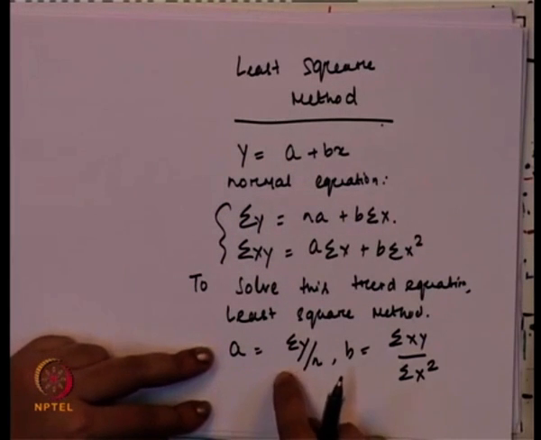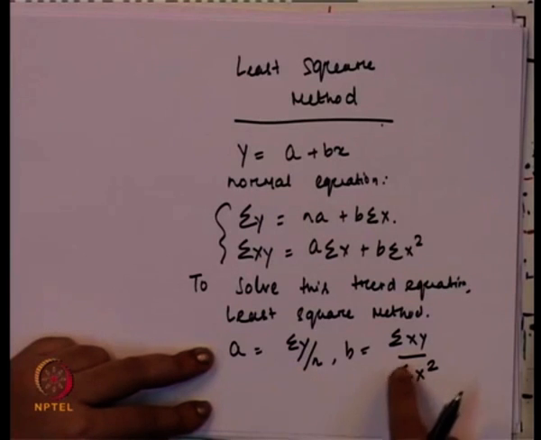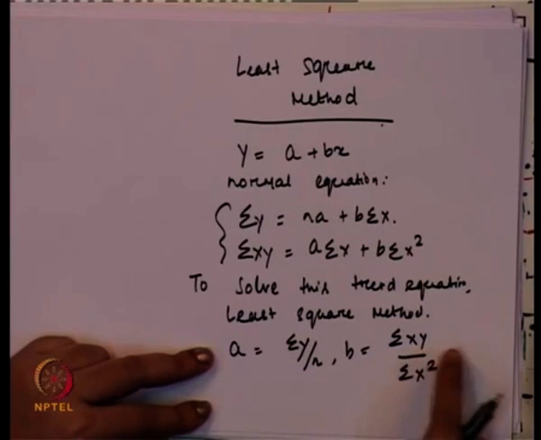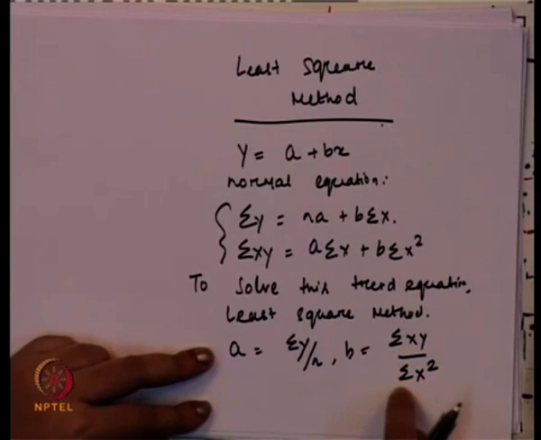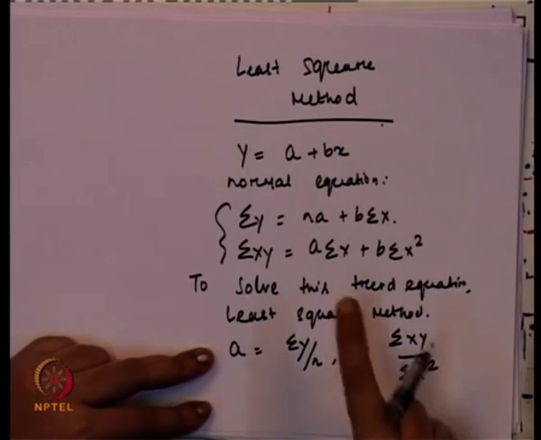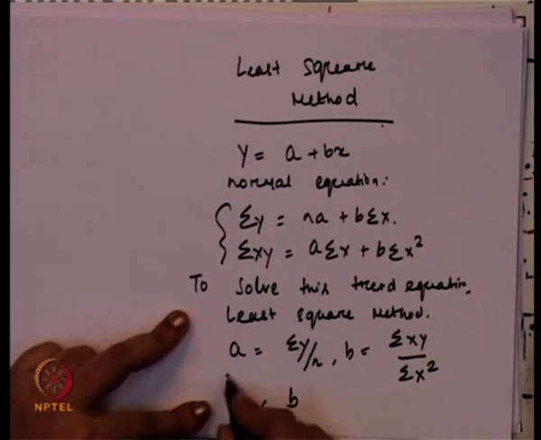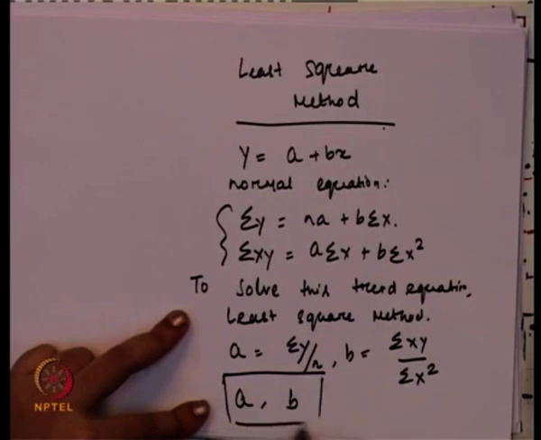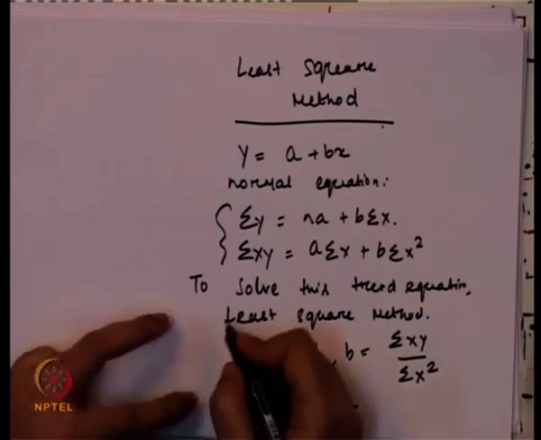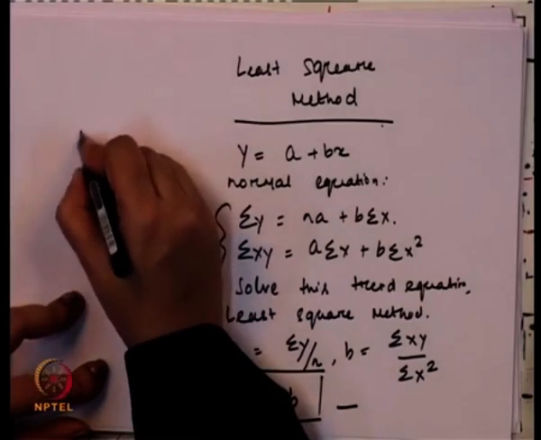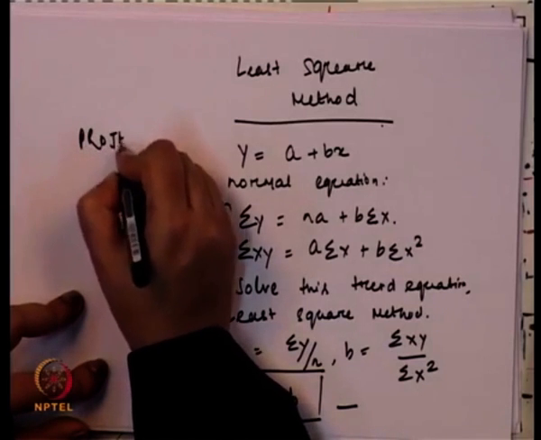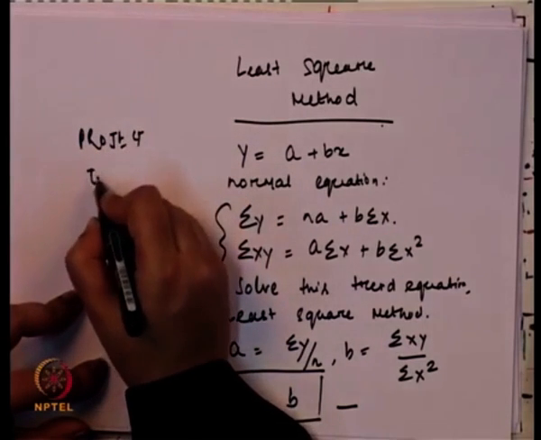This is the sum of the dependent variable divided by the number of observations. This is the sum of the product of x and y, the dependent and independent variables, divided by the sum of the squares of the independent variable. So, once we get the values of a and b, on that basis we can project the trend of the future.